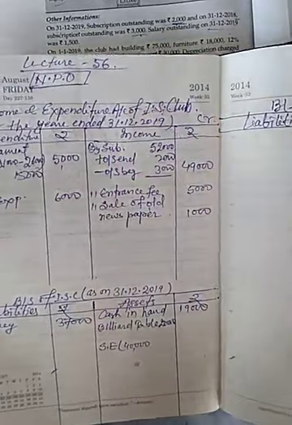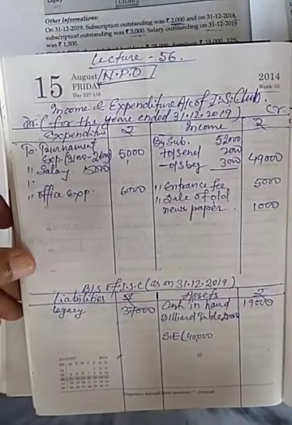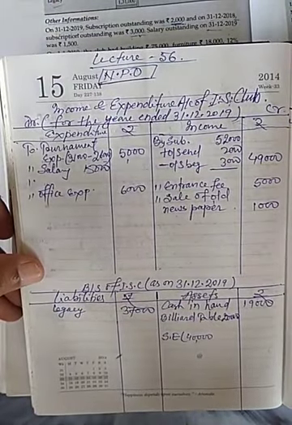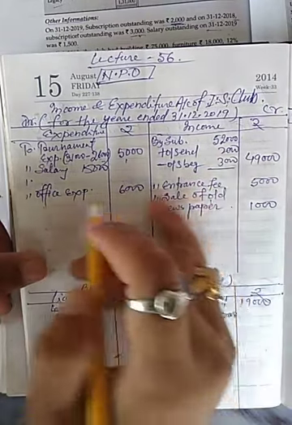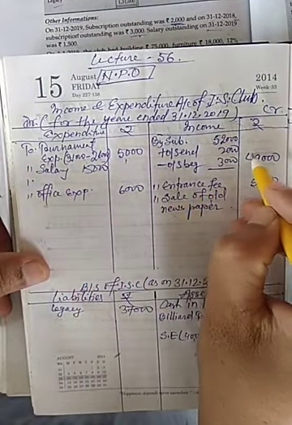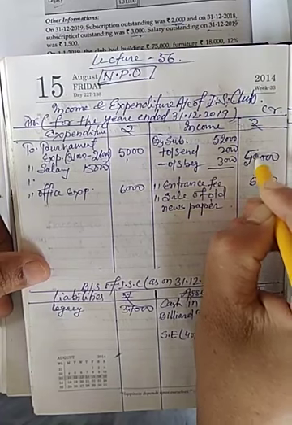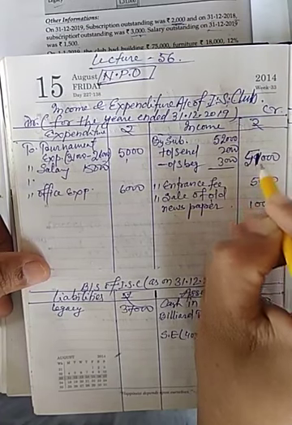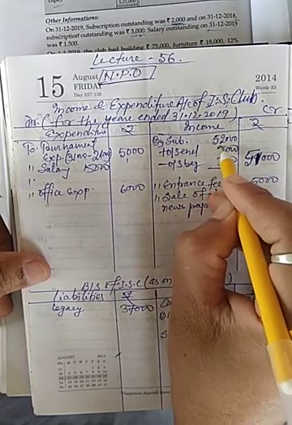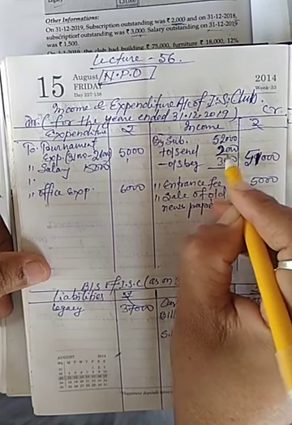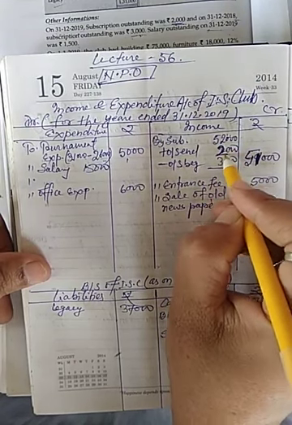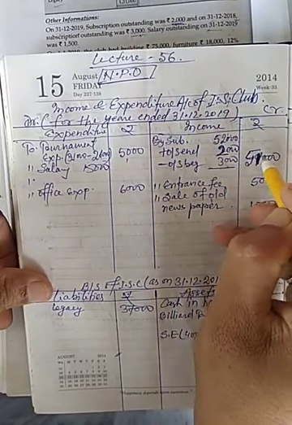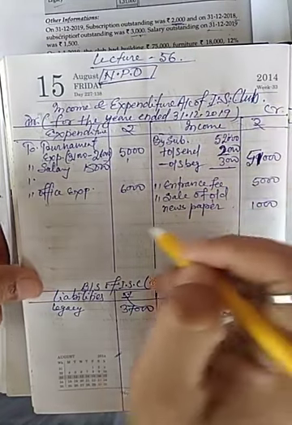So I will write salary outstanding 13,000. It will be 51,000, sorry, 52 plus 2, it will be 54 minus 3, it will be 51.